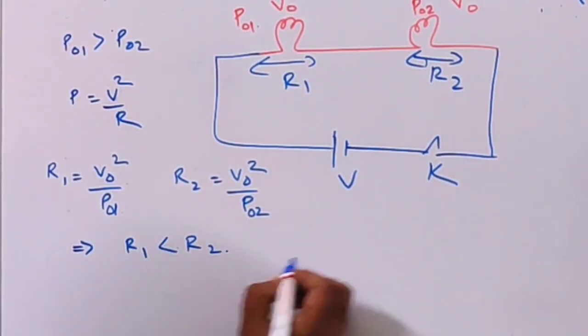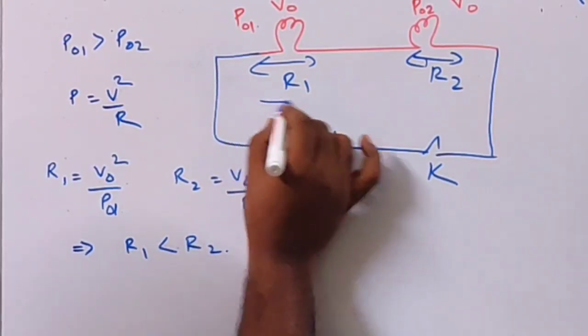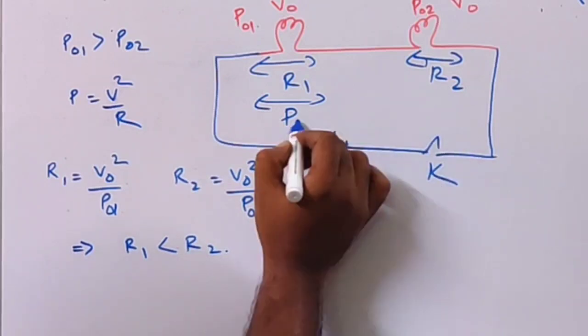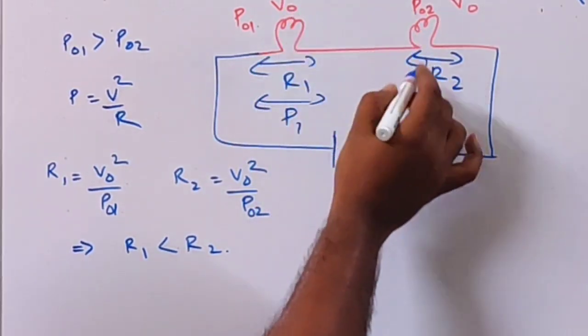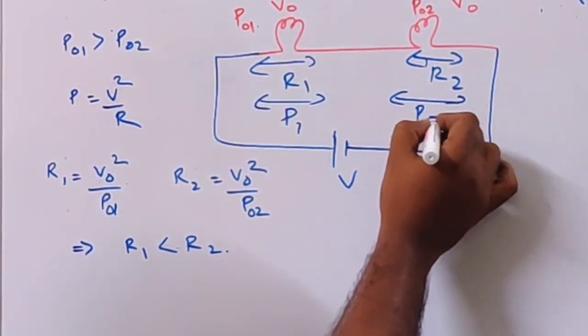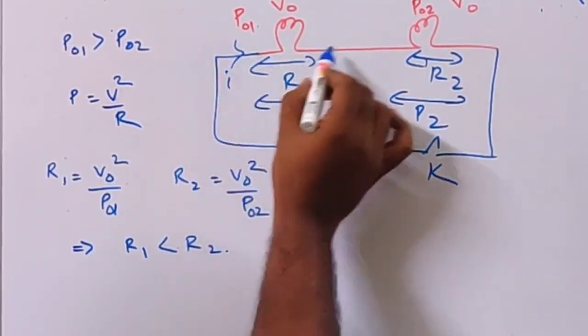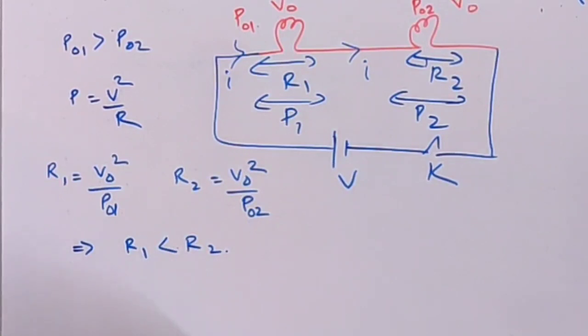Now, when this device is connected across this circuit, P1 is the power dissipated across the first bulb and P2 is the power dissipated across the second bulb because of the flow of current. Since they are in series, they carry the same current.